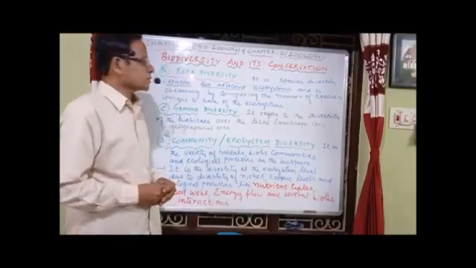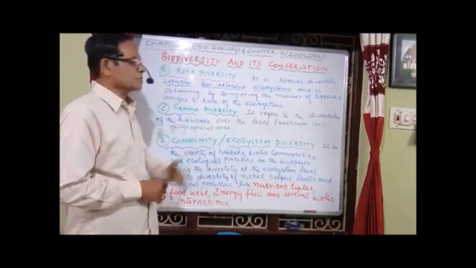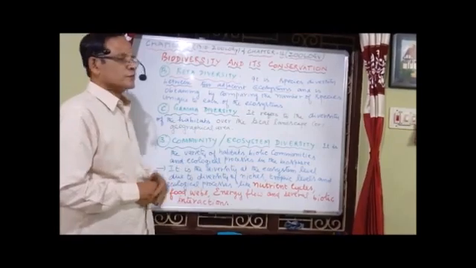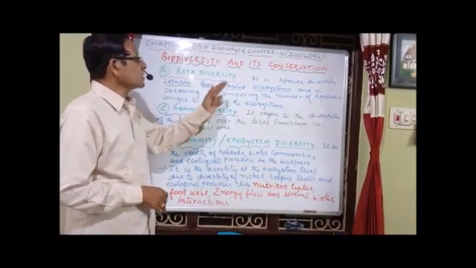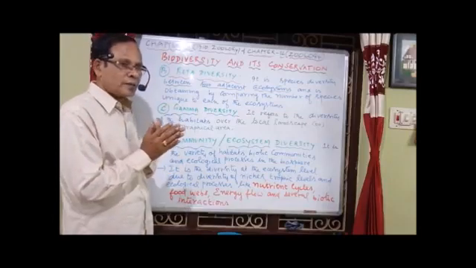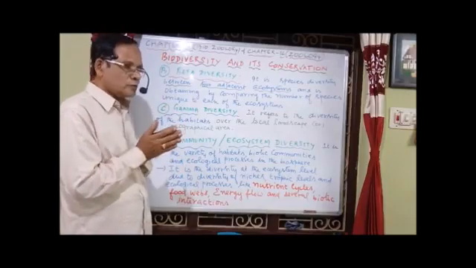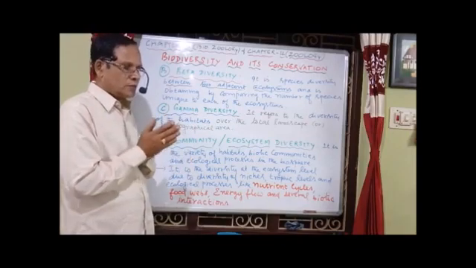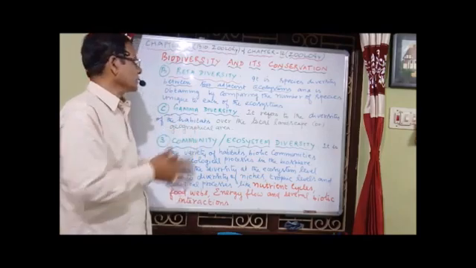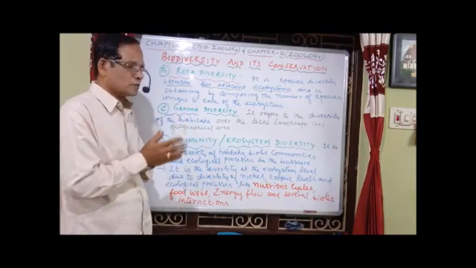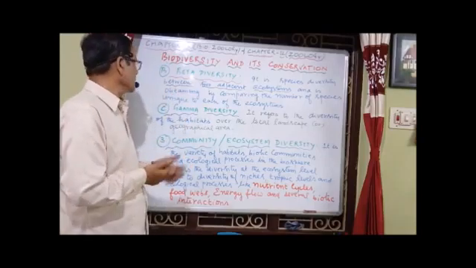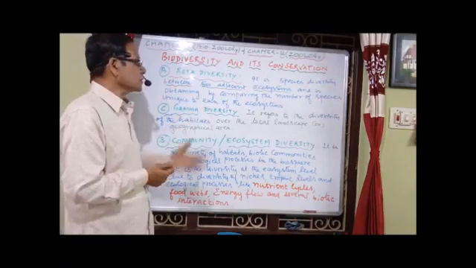Now the second one, beta species diversity. It is species diversity between two adjacent ecosystems and is normally obtained by comparing the number of species unique to each of the ecosystems. Each ecosystem has its own unique species also. By comparing the number of species unique to each ecosystem, we are measuring what is called beta diversity.